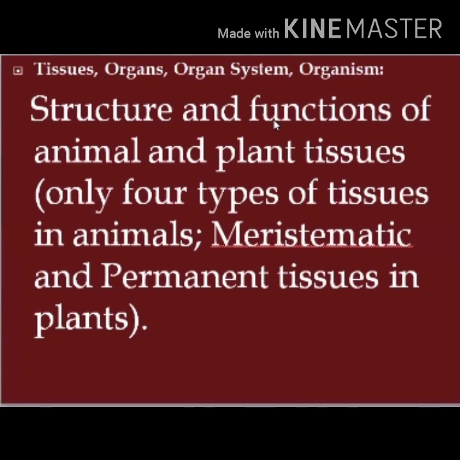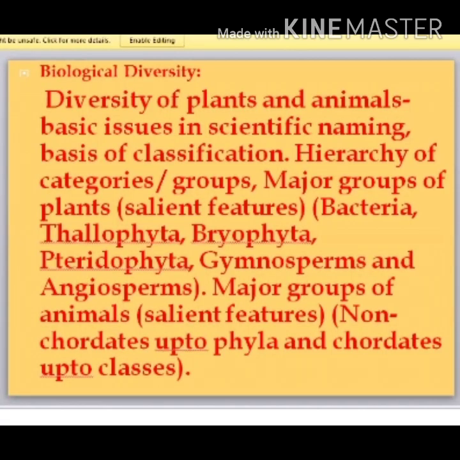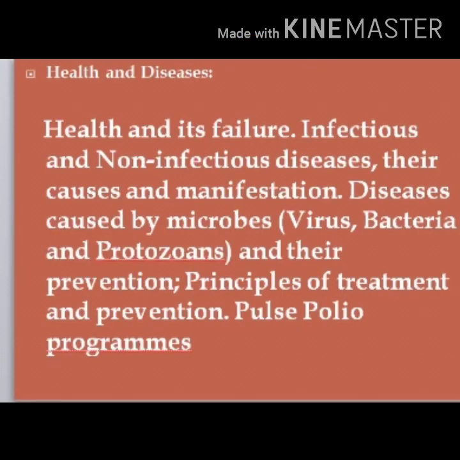Then the third chapter is completely deleted. That is the diversity of plants and animals, basic issues in scientific naming, everything. All the topics regarding this chapter, diversity of plants and animals, are completely deleted from this year's syllabus. But after completing all the stressed chapters, I will give an idea about this chapter because it is very important for your higher studies.